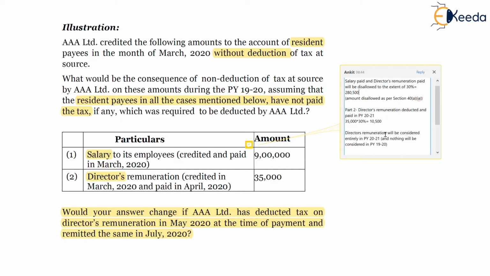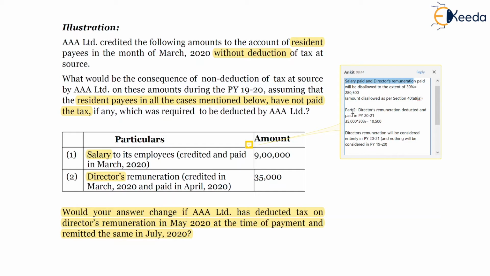If it has not been paid, then it will be allowed as deduction in the succeeding previous year in which the taxes have been paid. And in our scenario, since there was no tax deduction, as per section 40A(1)(a), 30% of the amount was disallowed in the form of salary and director's remuneration.